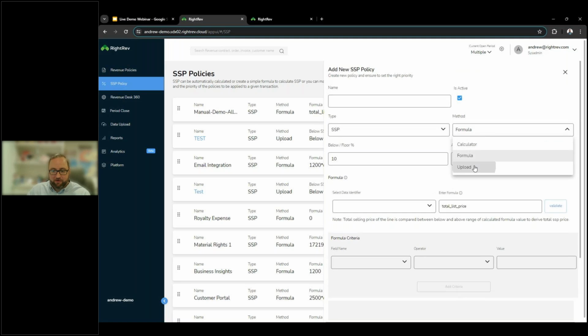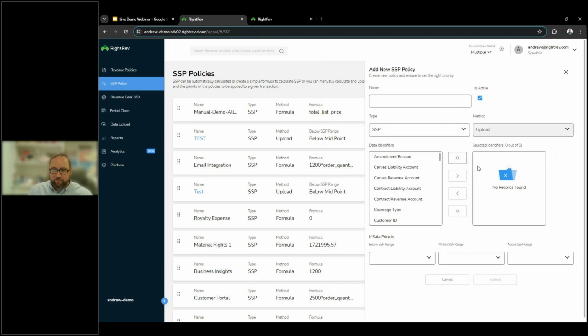The second option is an upload process. So the formula option is going to require you to create a number of SSP policies if you go that route, because you're going to want to create one for each of the criteria that you may have, which is usually product by product. The upload process allows you to create those all in an Excel CSV and do the exact same thing, but in a bulk process. So when I create this SSP policy, it is going to create a batch process for us to then upload a CSV file into RightRev with all of our SSP information across all of the criteria that we require. So it's just another way to do the same sort of thing as our formula, but usually done on a much bigger level. And then the last option is our calculator.